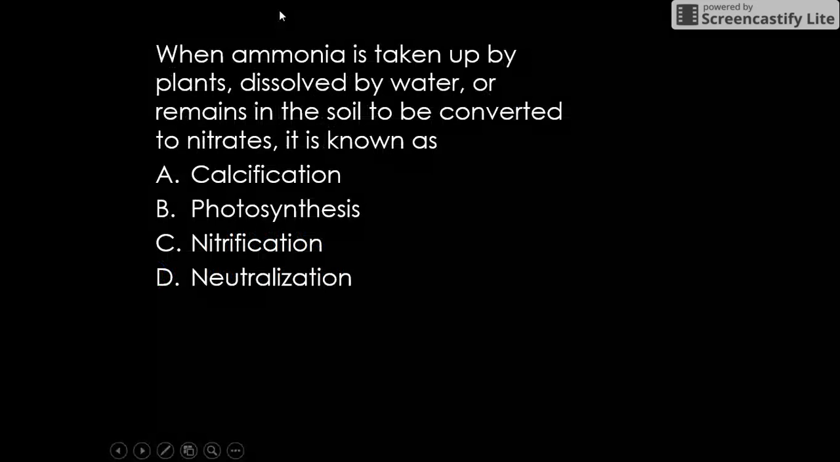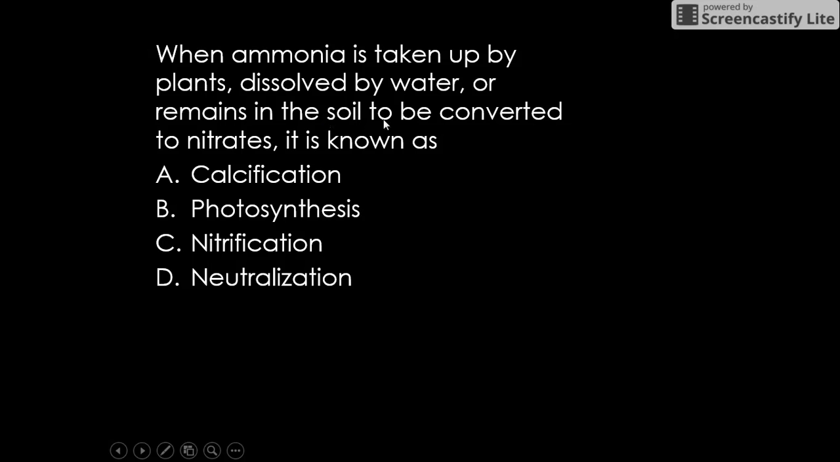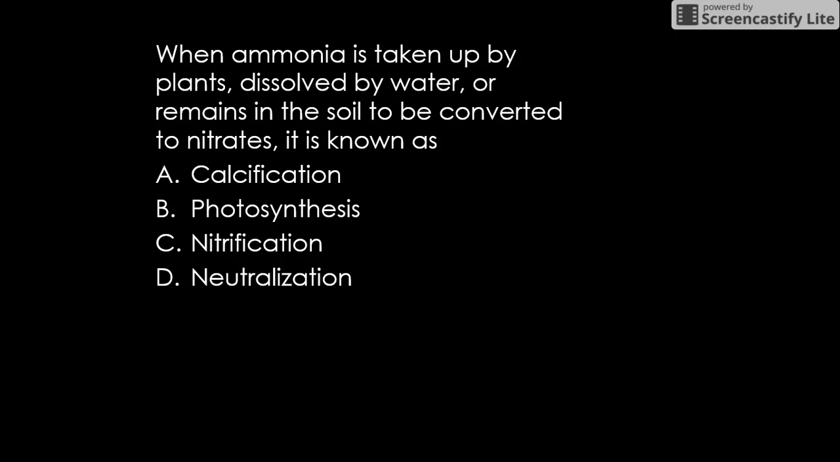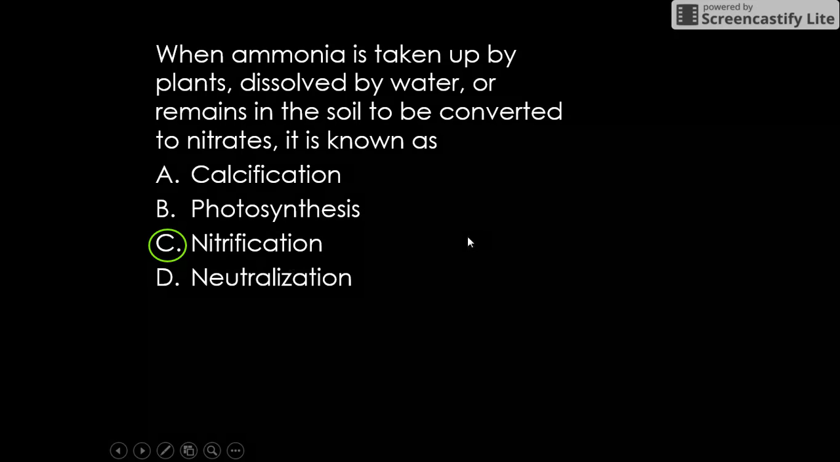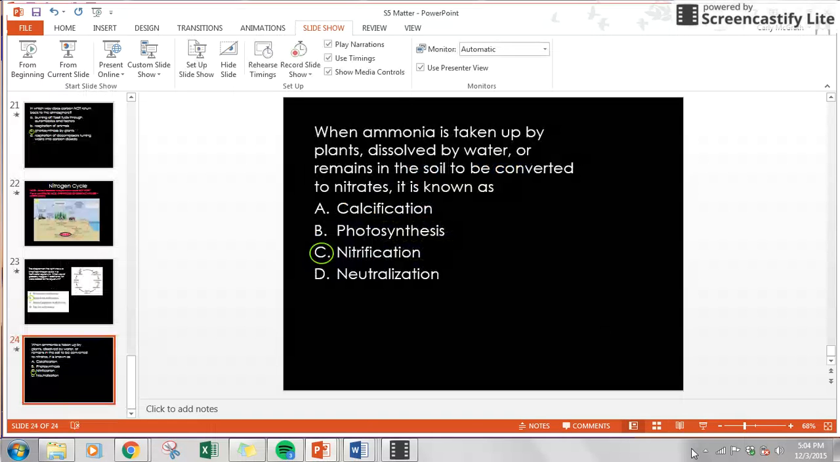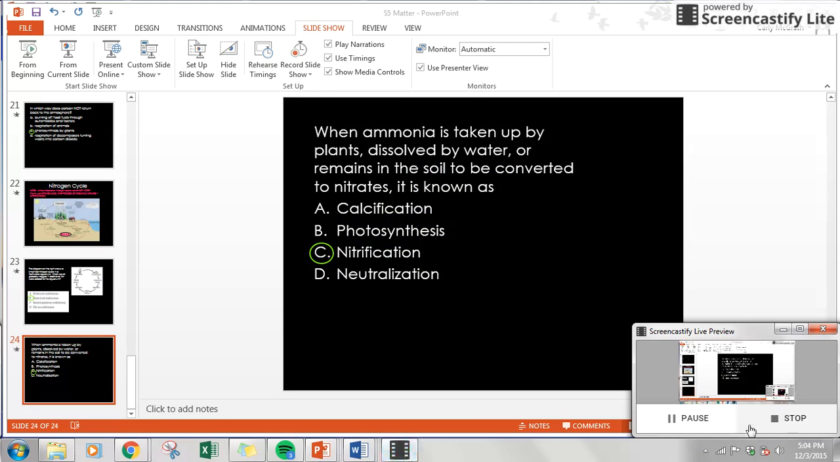All right, when ammonia is taken up by plants, dissolved by water, or remains in the soil to be converted to nitrates, it is known as what? When it's taken up by plants, anything that's taken up by plants is created from nitrification. Take a look at your diagram if you're confused, or call Ms. McGrath over. All right, go ahead and complete those next two questions on your own. If you have any questions after that, please call me over or come see me. Or if you're doing this at home, call me or text me.